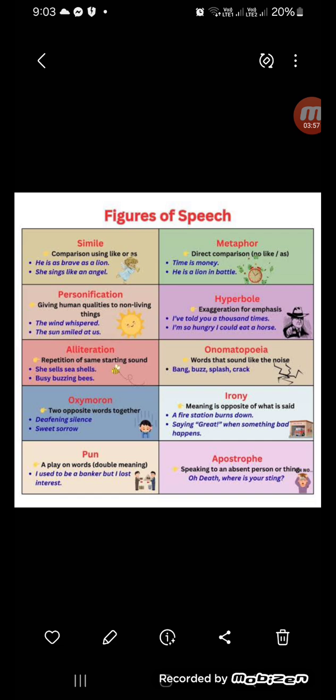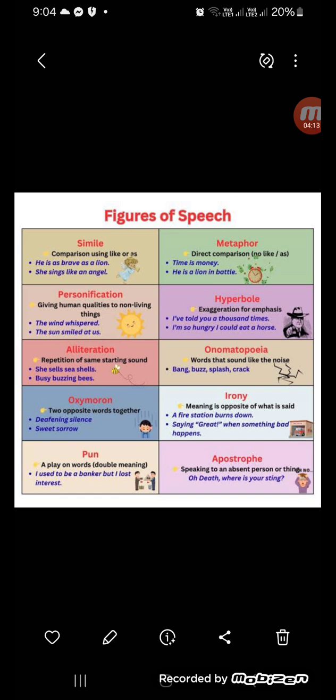The next one is onomatopoeia. Again, onomatopoeia. It means words that sound like the noise. For example, bang, buzz, splash, crack.